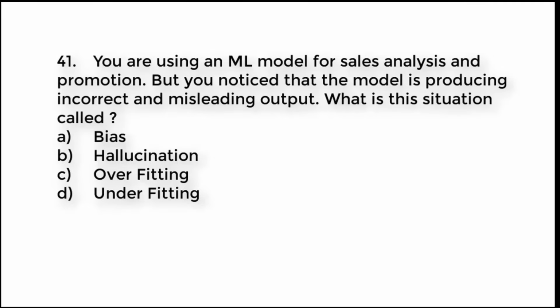Question number 41. You are using a machine learning model for sales analysis and promotion, but you notice that the model is producing incorrect and misleading output. What is this situation called? A. Bias. B. Hallucination. C. Overfitting. D. Underfitting. Try to guess the right answer. And the right answer is option B. Hallucination.